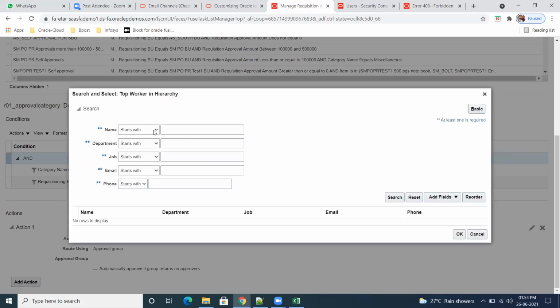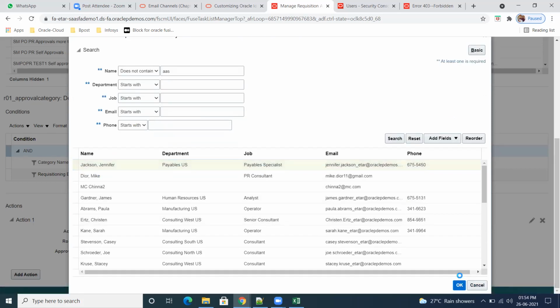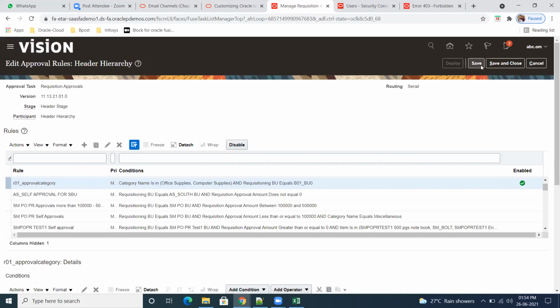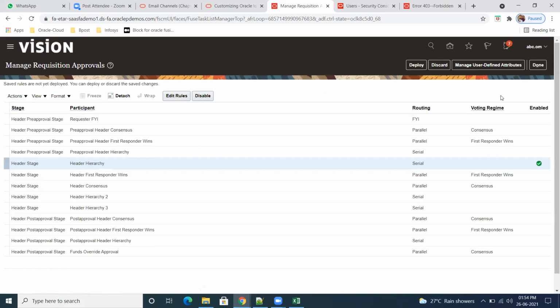So go to advanced. This is the top person. Who is the top person in your company, like a CEO? So that is just for information point of view. Click on OK. So including all approaches, yes. Click on OK. Then save. Only this one is enabled. Deploy.